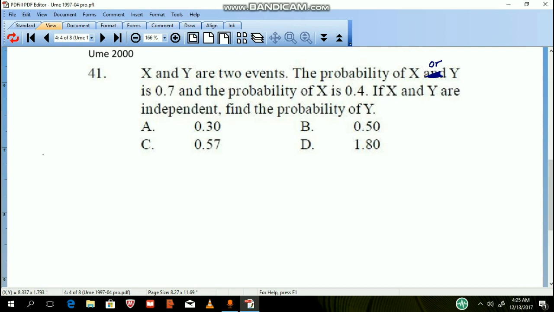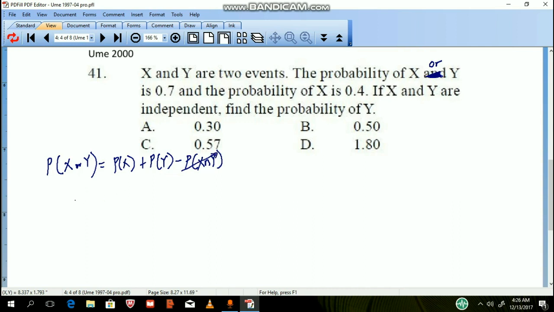Now, we recall from the addition formula of probability that the probability of event X or Y is equal to the probability of X plus the probability of Y minus the probability of X and Y. But recall that these events are independent, so this guy will be out.